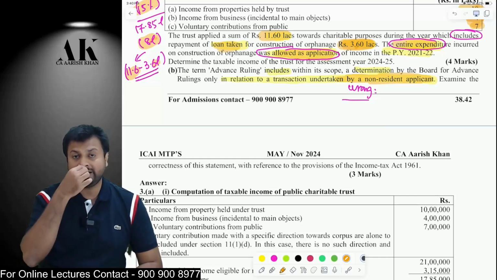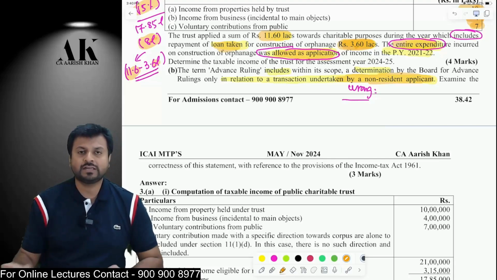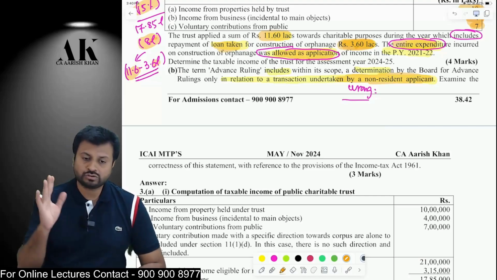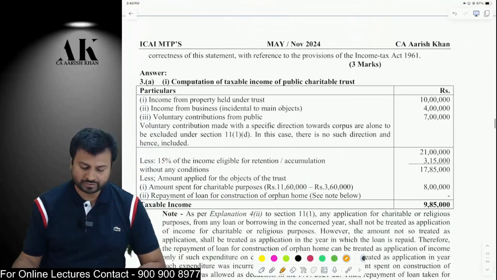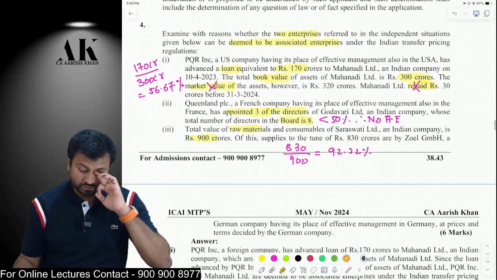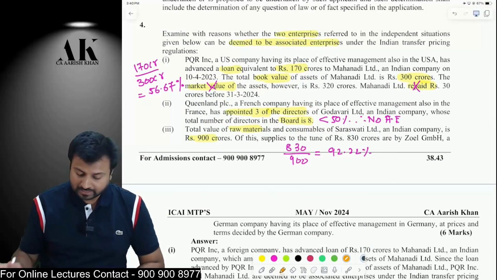Even a public sector undertaking can go for advance ruling, and even a person who is engaging in any kind of GAAR transactions, which will be subject to GAAR, can also go for advance ruling. So it is wrong to say that only one person can go for advance ruling. Okay, let's move on to the next question.